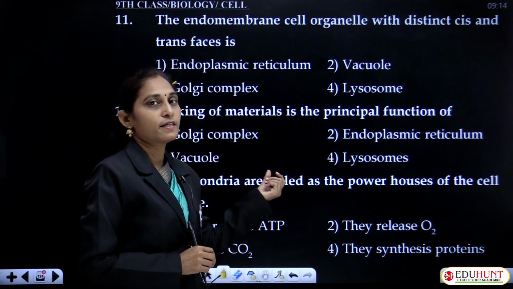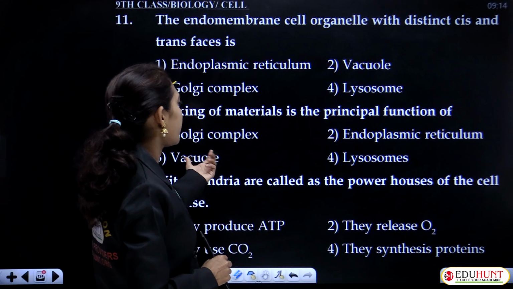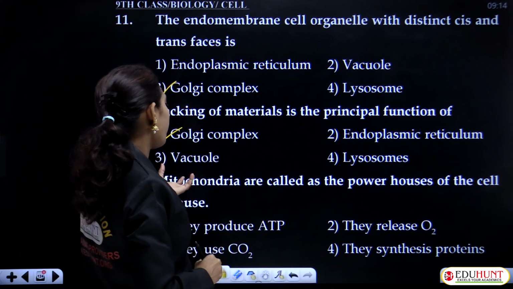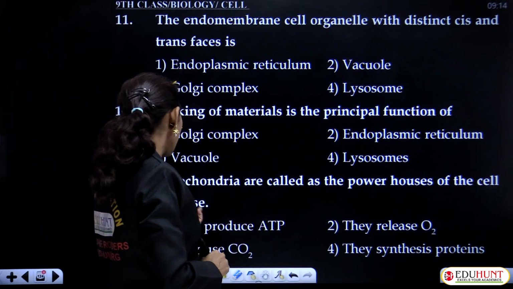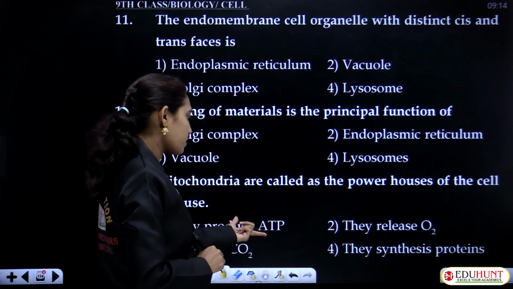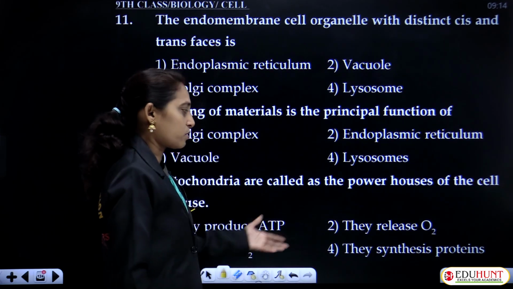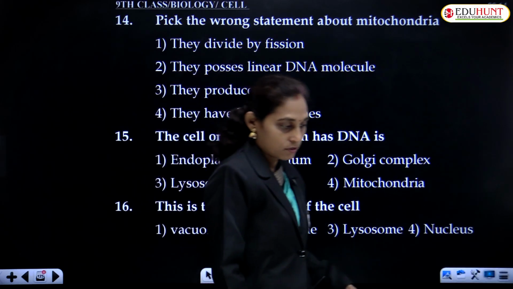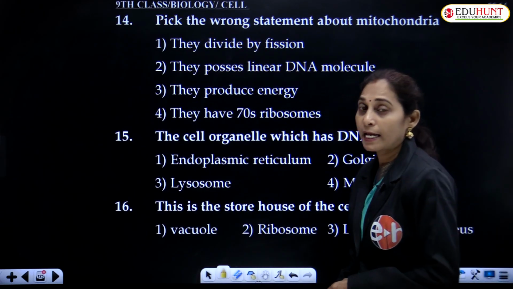Packing of materials is the principal function of the Golgi complex. Mitochondria are called the powerhouse of the cell because they produce ATP, that is the energy. They do not use CO2; they do not produce CO2.